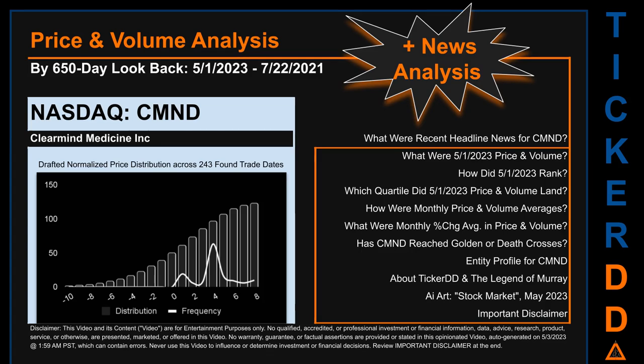The chart shown on this page is our initial attempt at studying the price for CMND after dynamically normalizing price distribution across those discovered trade dates. The bar chart is the generated distribution and the overlaid line graph, if it is generated, is the frequency of the prices on the x-axis. We will enhance this look-through as our AI model progresses in the next iteration.